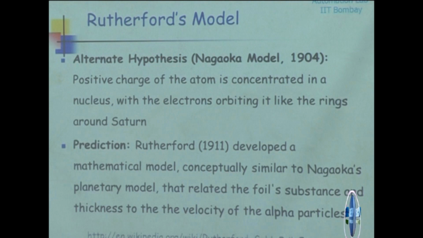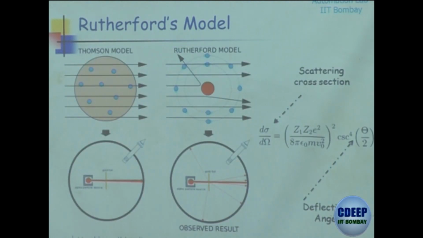So the planetary model could actually explain these occasional deflections. He could even come up with a formula that explained this scattering cross section versus the properties of the material and the deflection angle. So this is one of the examples of the scientific method at work. A prediction based on the planetary model was able to explain this